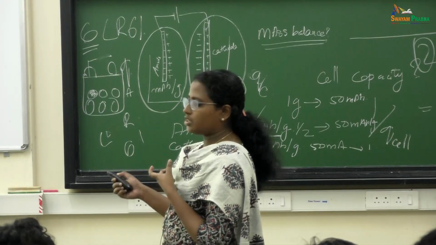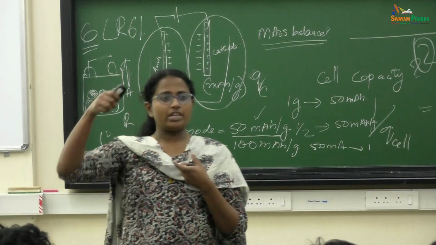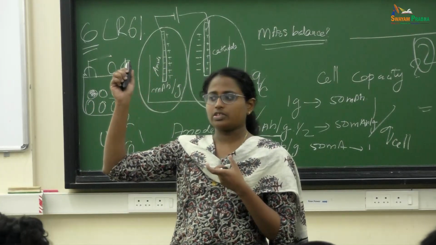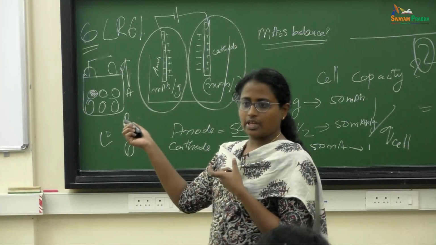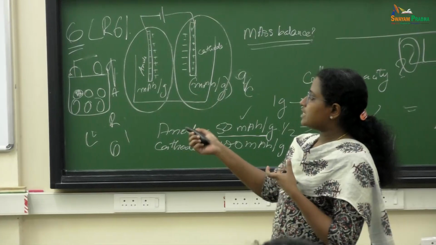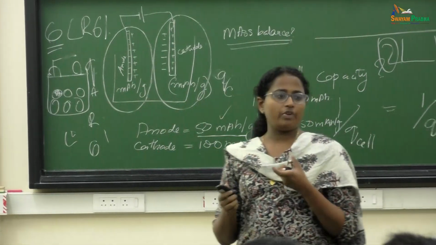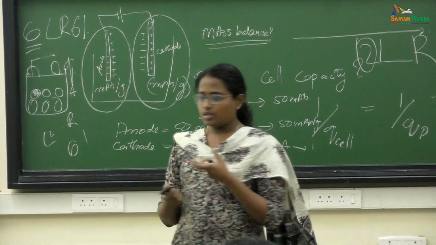What is the oxidation state of manganese in manganese oxide? Then in manganese oxyhydroxide? Yeah, so it gets reduced, 4 plus to 3 plus. So it gets reduced at the cathode. Basically the cell will give an OCV of 1.5 volt.